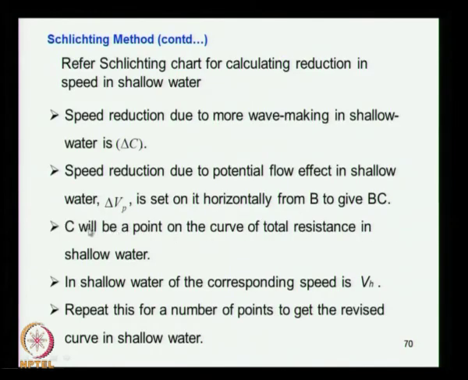So here C will be a point on the total resistance curve in shallow water, and the corresponding speed in shallow water is Vh. So you have got point C, and if you read it below you get what is Vh. Repeat this for a number of points, you get the resistance curve for shallow water. That is what I said, we have seen the example for one point, you repeat for all the points on the deep water total resistance curve, then you get corresponding points in the shallow water curve, and you connect the points, you get the resistance curve in shallow water. This is the Schlichting method for resistance estimation in shallow water.